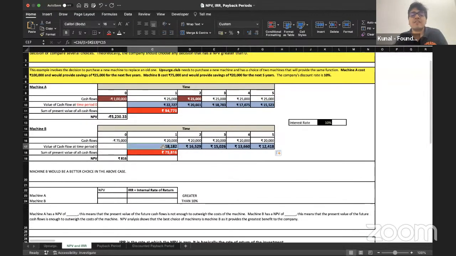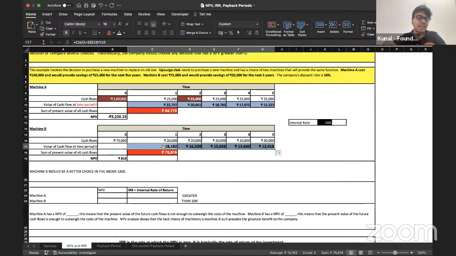Alright, and once you have done this, you'll figure out that the amount of cash inflows that you're receiving is 75,816, and the amount of cash outflow is 75,000. And all these cash flows are standing at what time period? They're standing at time period 0. And since they're standing at time period 0, you can make a like for like comparison. You can compare apples with apples and oranges with oranges, because everything is standing at time period 0 now.